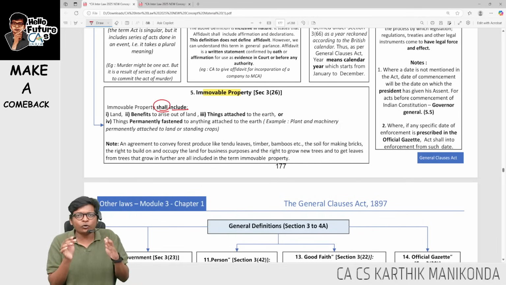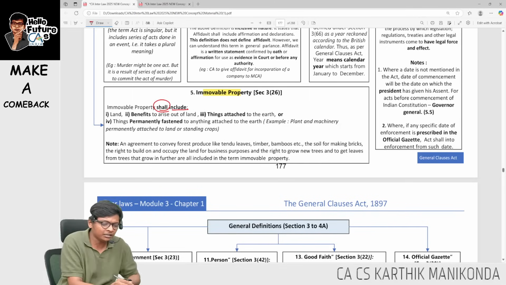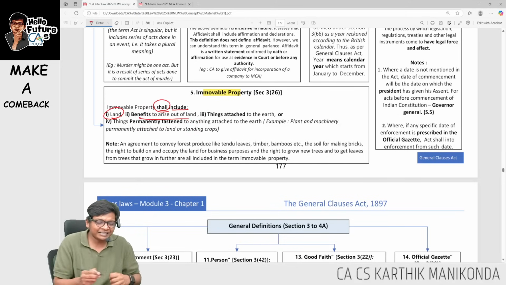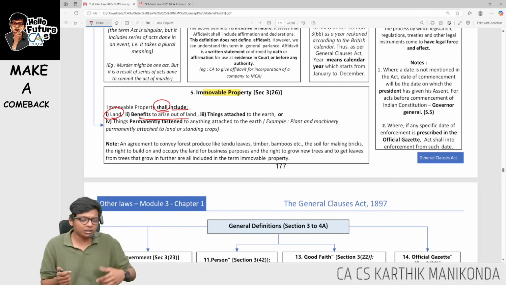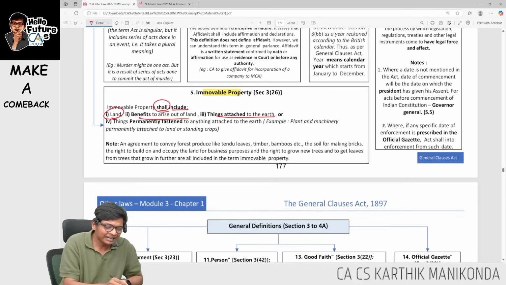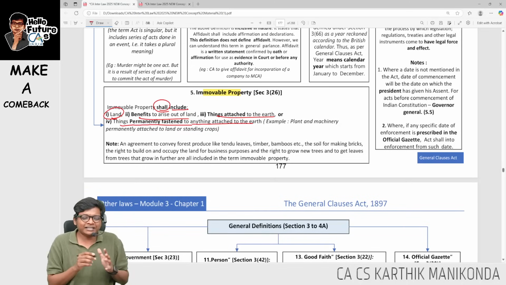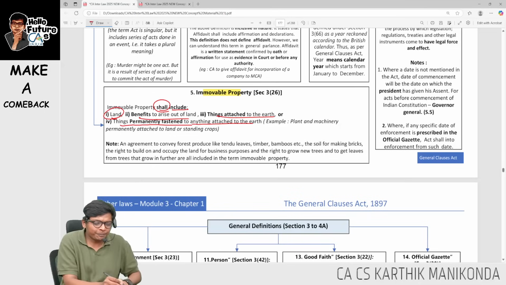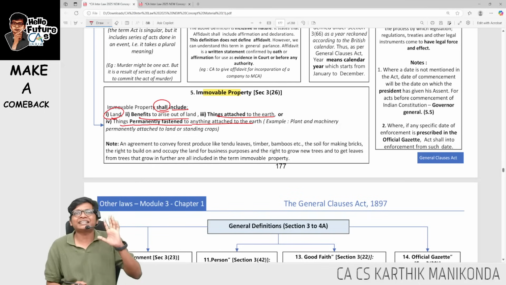Shall means these 4 are immovable property, whatever said and done. First, land, benefits arising out of land, trees, water, all of that. Things attached to the earth like buildings, etc., and things permanently fastened to anything attached to earth. For example, windows are permanently fastened to anything attached to earth, guys.